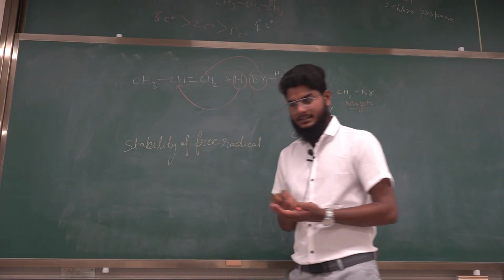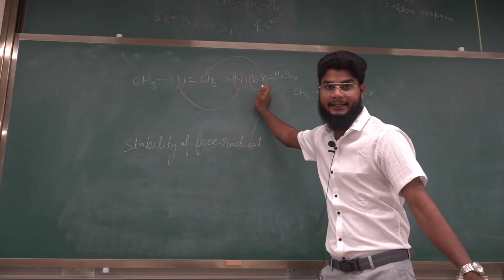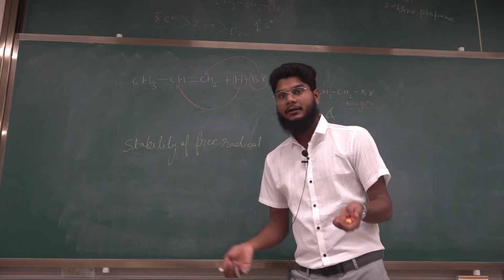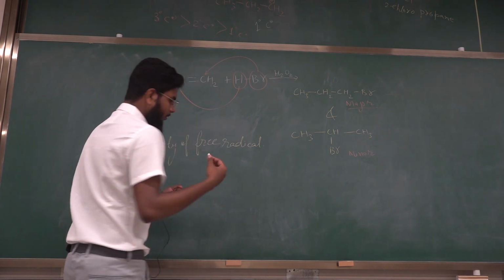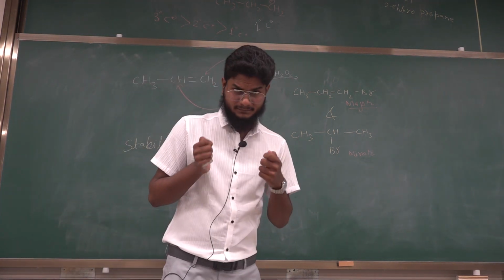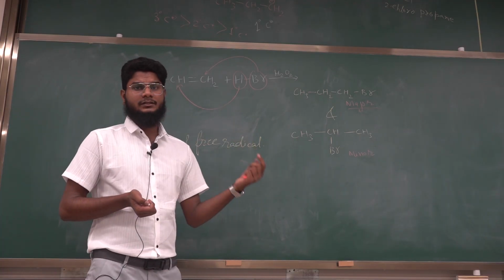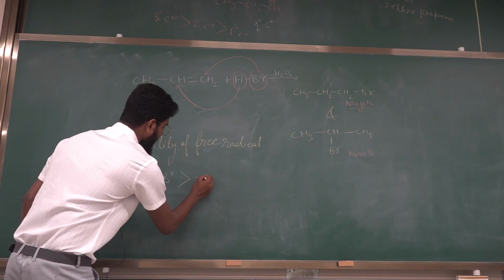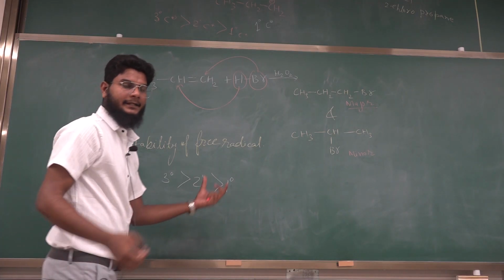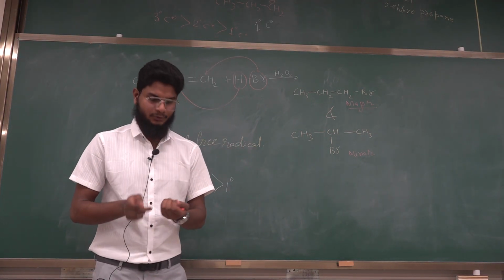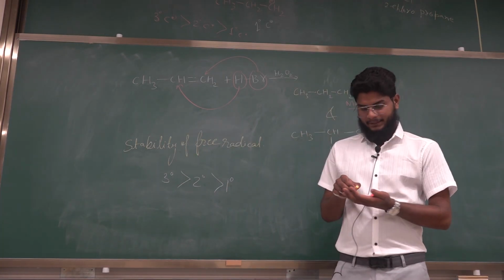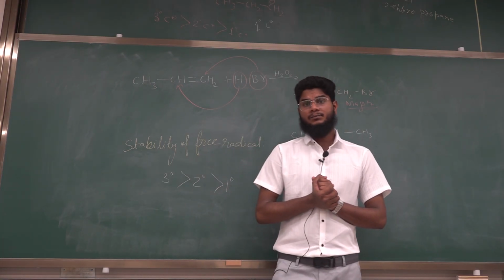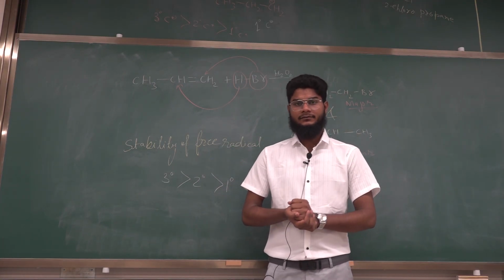In this case, the first step is the attachment of bromine radical, so some free radicals are formed. And what is the order of free radical stability? Free radicals are also electron deficient, so they follow the same order as carbocation. So 3-degree free radical is more stable than 2-degree and then 1-degree. The stability is the same here also because of hyperconjugation and inductive effect. So these two rules are very important to identify the products in case of electrophilic addition reactions of alkenes. Thank you.